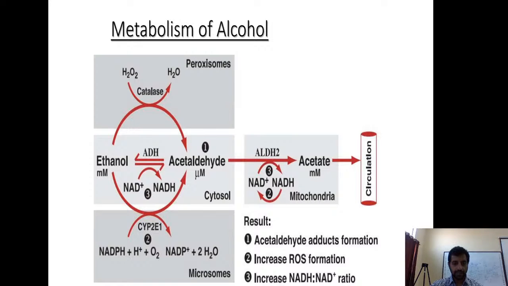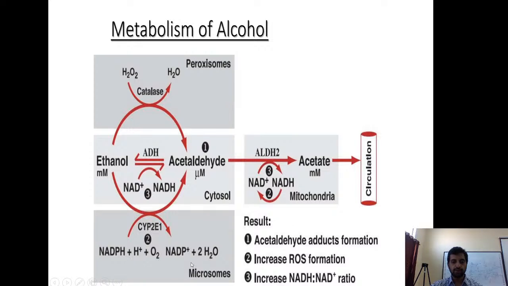Seeing the central pathway, the most important one, ethanol is converted to acetaldehyde, and from the acetaldehyde it is oxidized to acetate. In this process, NADH is produced. This NADH changes the redox potential of the cell. From the oxidized state, NAD is converted to the reduced state. Increased reducing equivalence has its own effects. We will be seeing it. So this is the normal pathway.